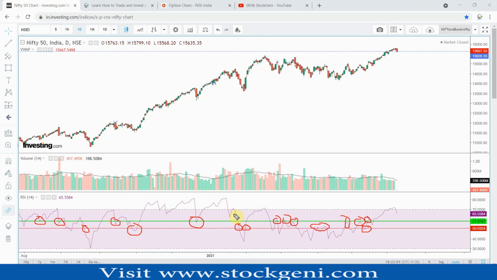If it goes below this green line, it goes down, and then the next parameter we need to look at is this 50 RSI. Let's say it broke here and then went all the way down. Same way, it started moving down, and it has a possibility to go till here.